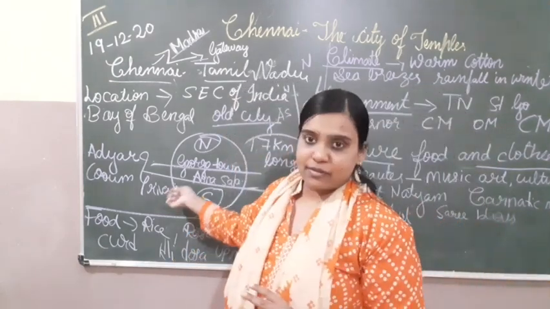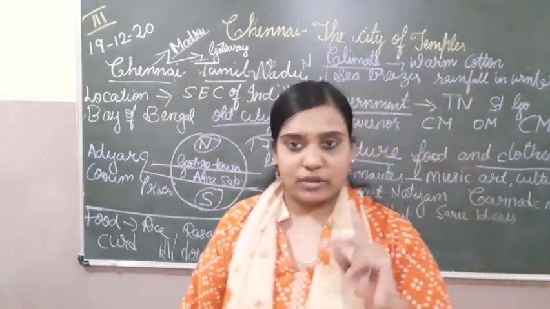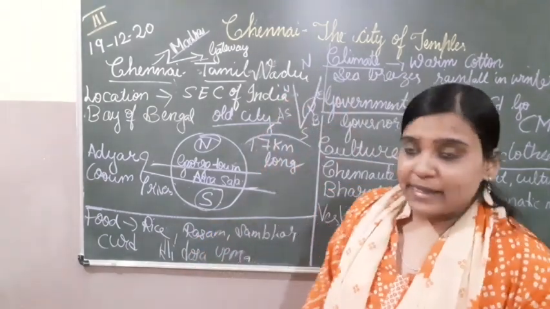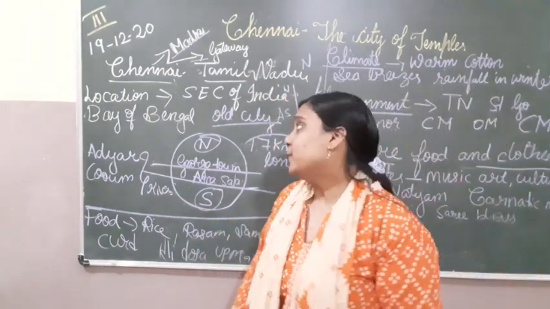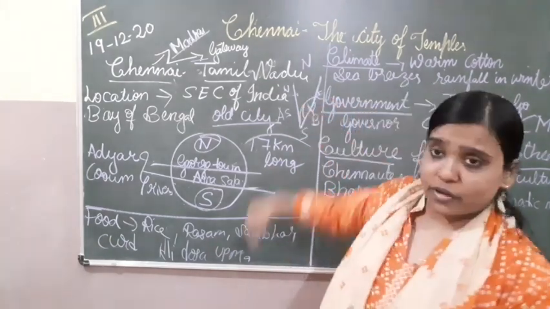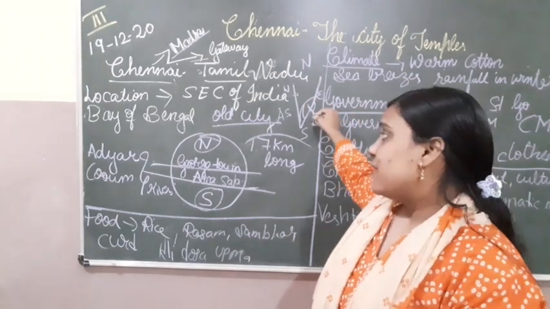I hope you have understood this, children. Chennai's earlier name was Madras. It was known as the gateway to the south. It is located in Tamil Nadu. It is located on the southeast coast of India and faces the Bay of Bengal. Chennai is divided into two parts.